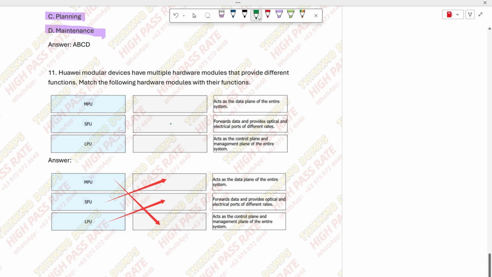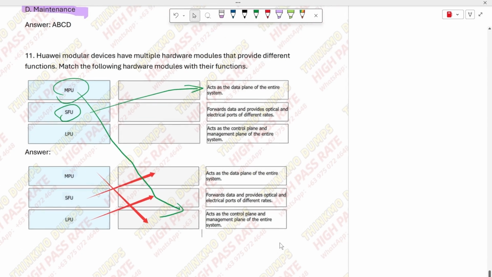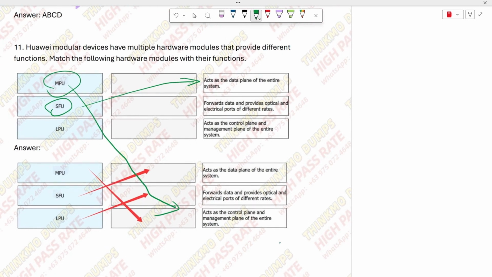Then, this connects here, right? The data forwarding plane. And then this is the control plane because there's a control here, right? Here, just focus on these keywords, control plane and management plane. These are the control plane and management plane. And then this data plane is the data plane, right?